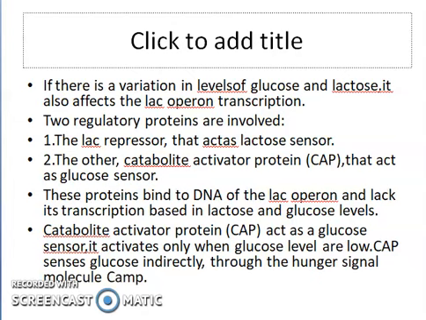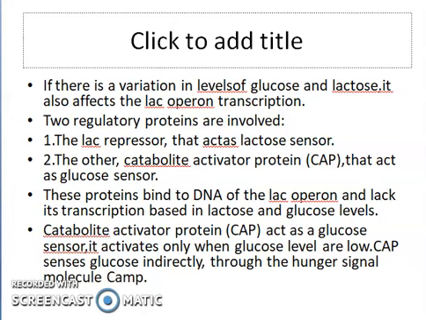The first is the lac repressor, which acts as a lactose sensor. It senses whether lactose is present or not. The other is the catabolite activator protein, known as CAP, which acts as a glucose sensor. The lac repressor senses the lactose, and CAP senses the glucose.